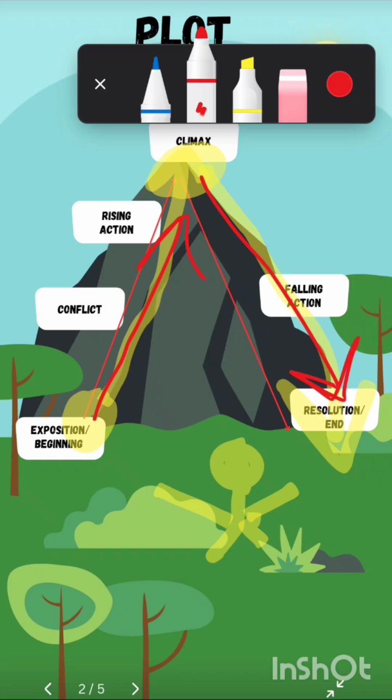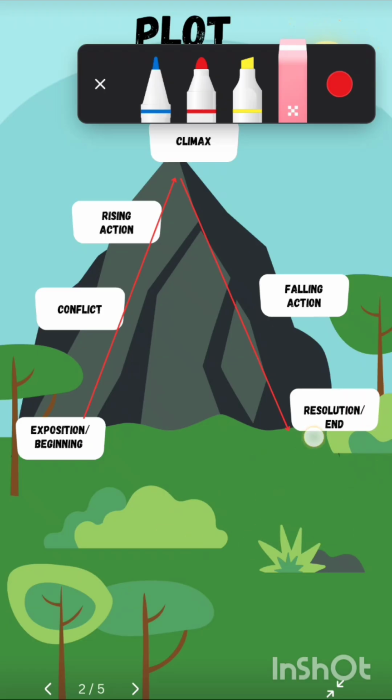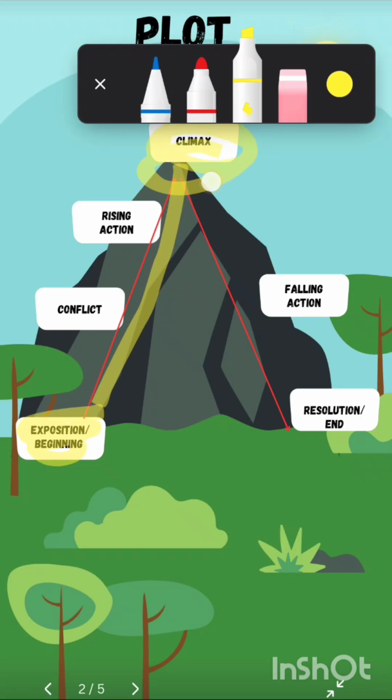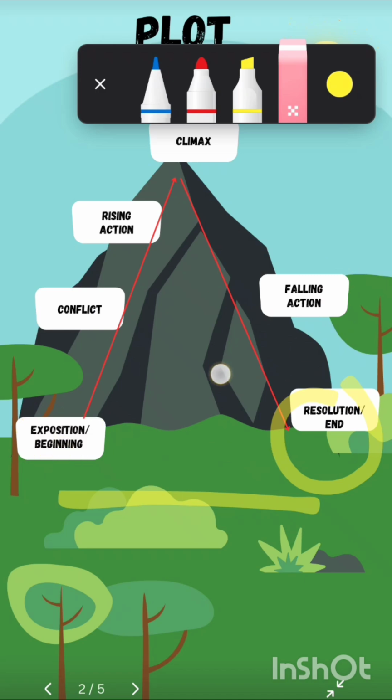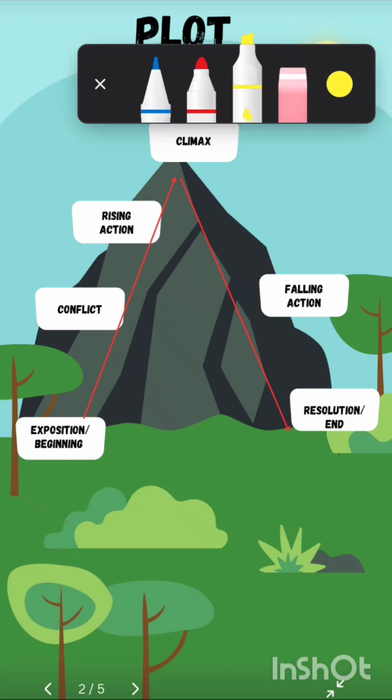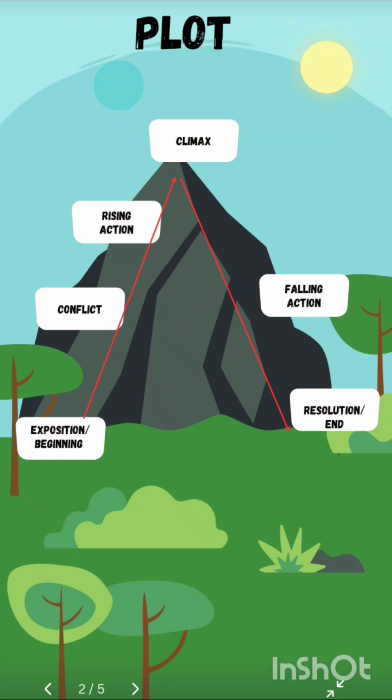So basically our plot is also like a mountain. How? Because here a story starts and then we have some parts. See, we have these types of parts. We are going to study only some of the parts here, not all, because these are very detailed and I don't want you to get confused. If I make any advanced storytelling course in future, then I'll surely tell these things in detail. But as we are studying it for the first time, as beginners, we don't need to study in a lot of detail.